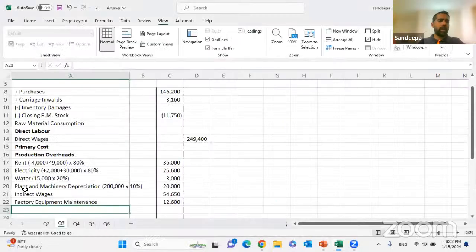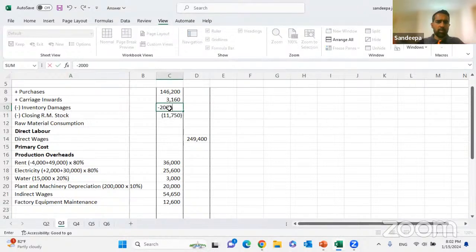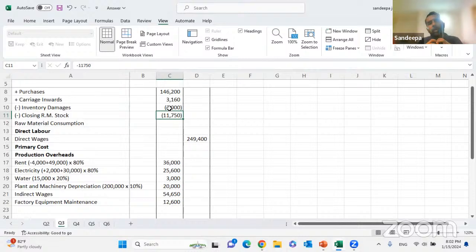Damaged raw material we have to deduct, minus 2,000. Damaged raw material is not a completed product, so you have to remove it from the manufacturing cost. We recognize that as an other expense in profit or loss. It reduces our inventory and goes to other expense.